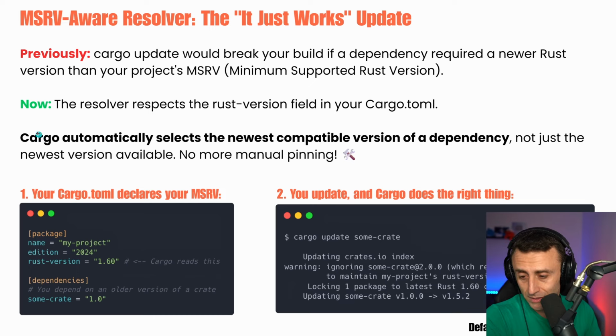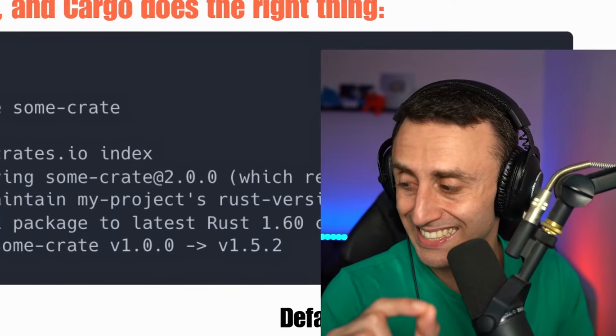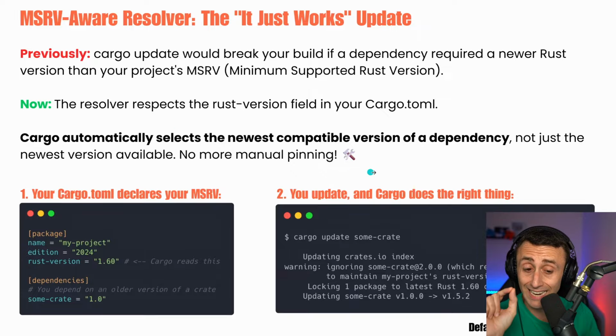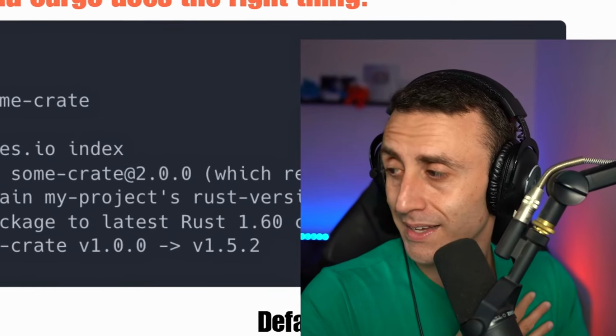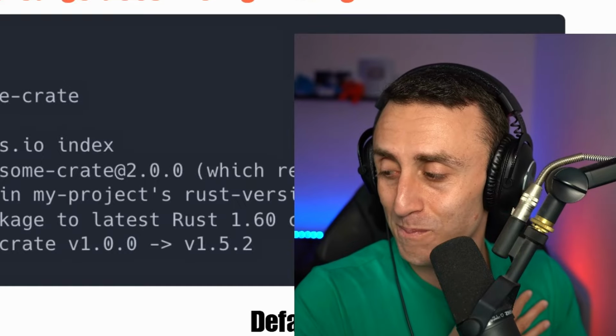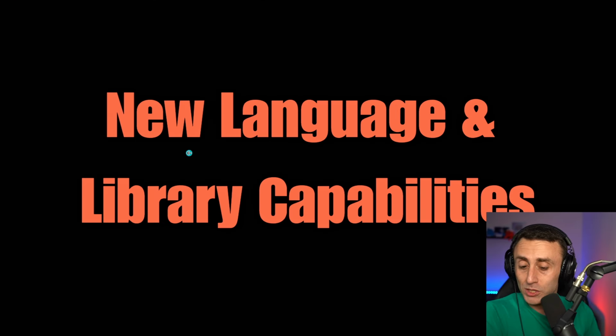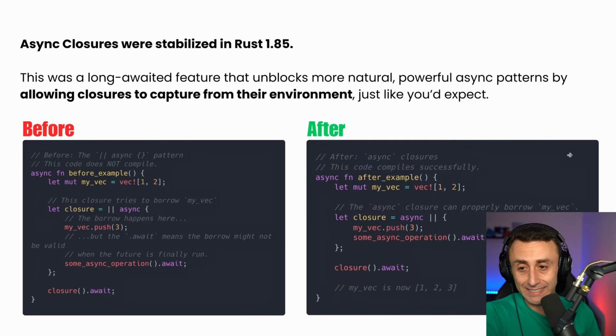That's amazing. These little things really make the difference. Now, cargo automatically selects the newest compatible version of a dependency. I feel better. I don't know about you, but I feel better. It's the little things.